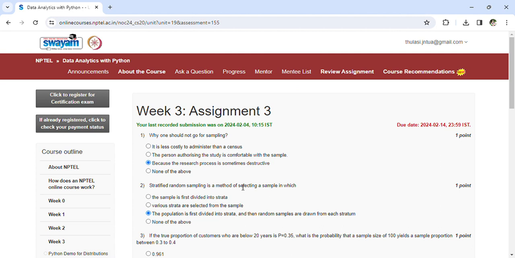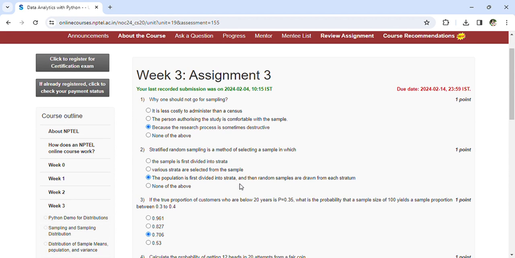Coming to the questions: why should one not go for sampling? This is the first question, and the answer is because the research process is sometimes destructive. Stratified random sampling is a method of selecting a sample in which the population is first divided into strata and then random samples are drawn from each stratum.